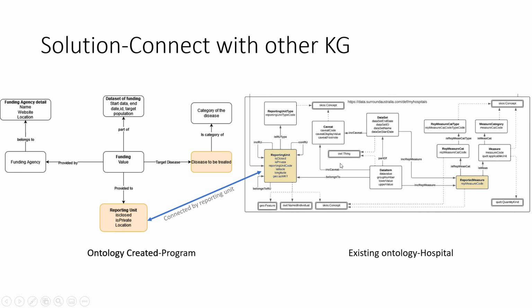So the two ontologies, one ontology created for the programs and one ontology of existing hospitals, these two can be linked. The reporting unit in programs and the reporting unit in the hospitals are the same, and these two graphs can be linked. Also the disease to be treated and the reporting measure are also the same, and these two can also be connected.